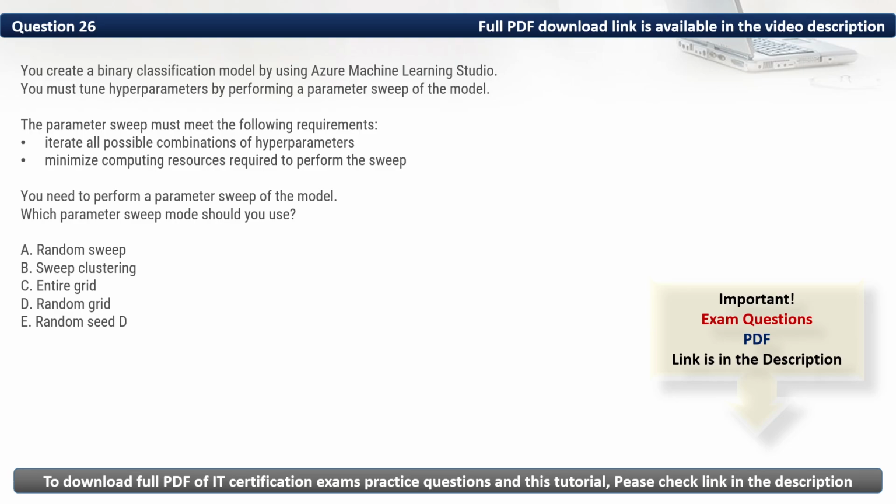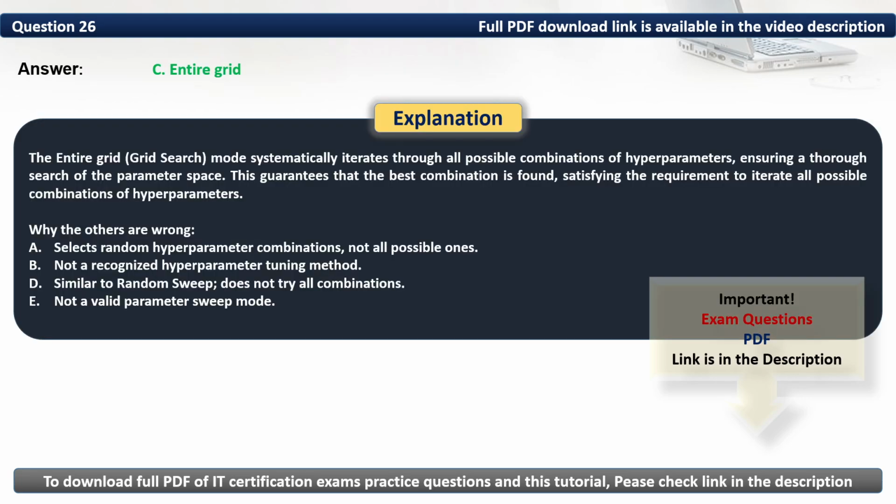As such, the parameter sweep mode that we should use is entire grid. Thus, the correct option is C. The entire grid mode systematically iterates through all possible combinations of hyperparameters, ensuring a thorough search of the parameter space. This guarantees that the best combination is found, satisfying the requirement to iterate all possible combinations of hyperparameters.